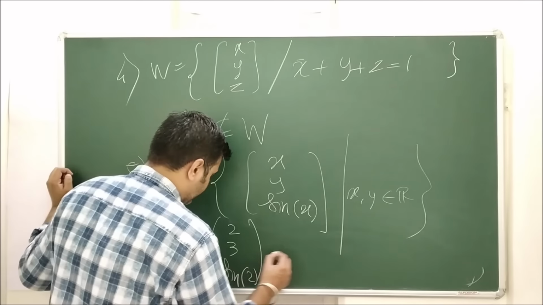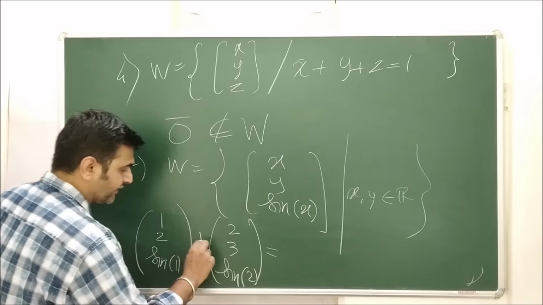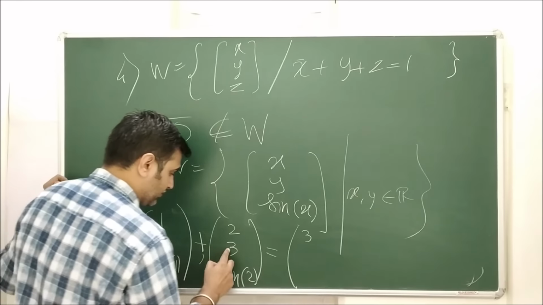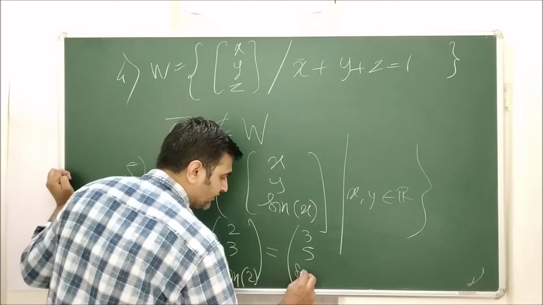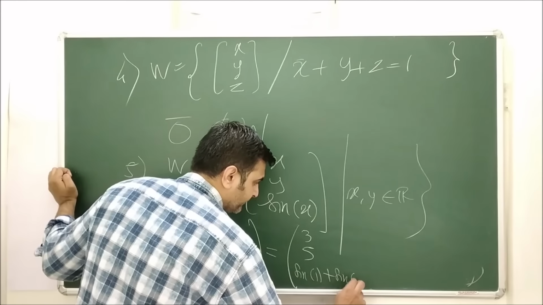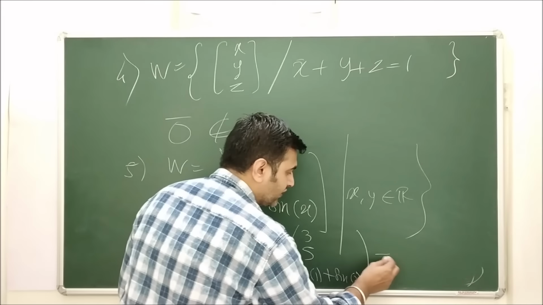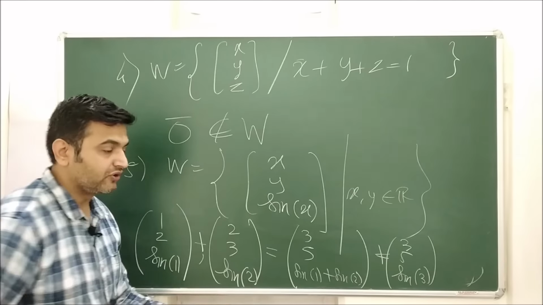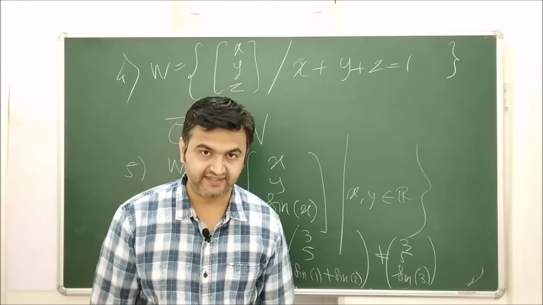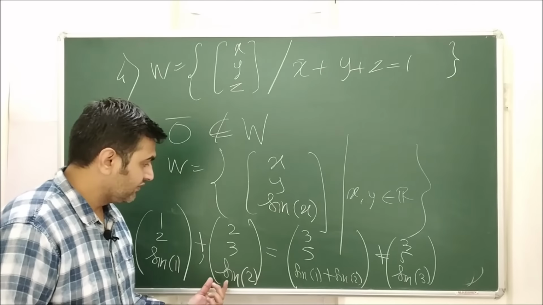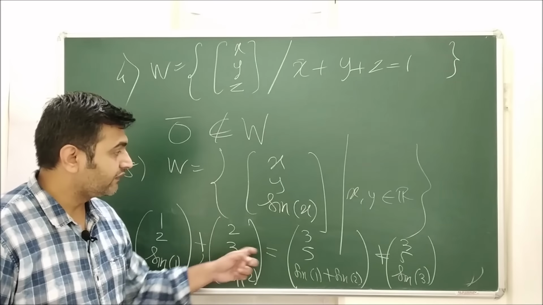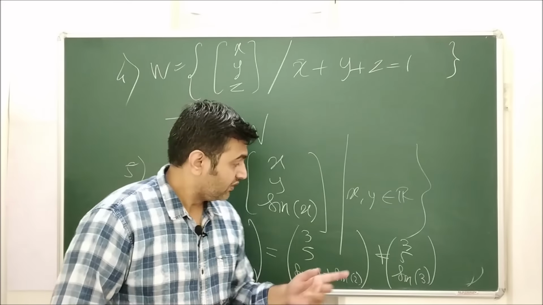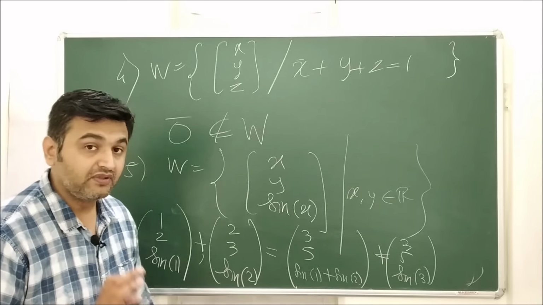Now if you add them, what will the addition be? These two vectors are in W, but when I add them, I get 3, 5, and this is sin 1 plus sin 2. Right? And this is not equal to 3, 5, sin 3, because sin 1 plus sin 2 is not equal to sin 3. So therefore the addition of two vectors does not belong to the same set. So that's the third hint. If you see trigonometry, then it will never form a subspace.